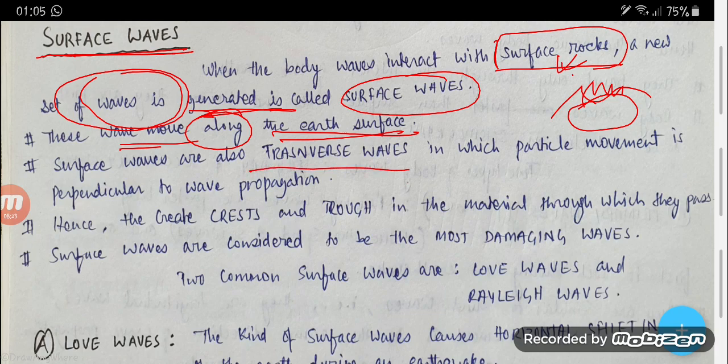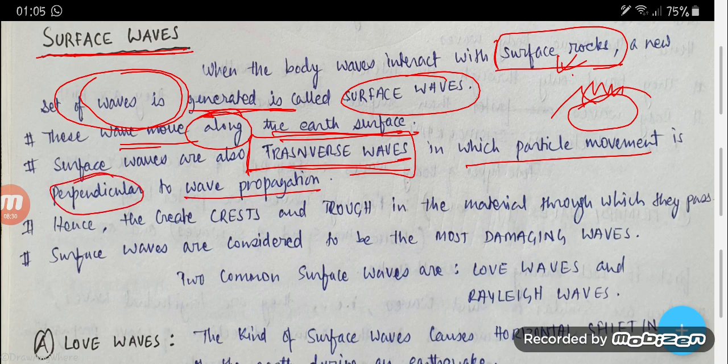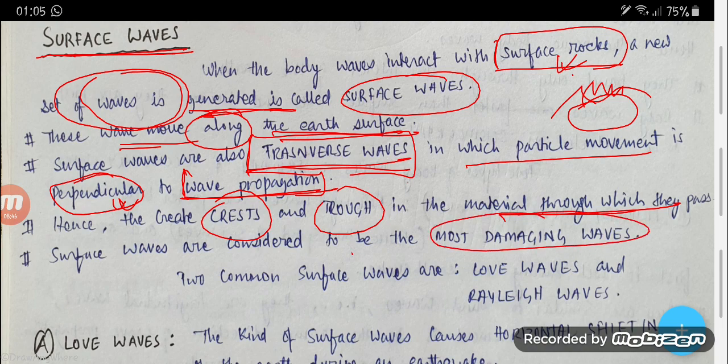Surface waves are also transverse waves, as in the case of S waves, in which particle movement is perpendicular to wave propagation. Hence they create crests and troughs in the material through which they pass. Surface waves are considered to be the most damaging waves. Which waves are the most damaging? Surface waves, as they also form troughs and crests, and are perpendicular in direction.